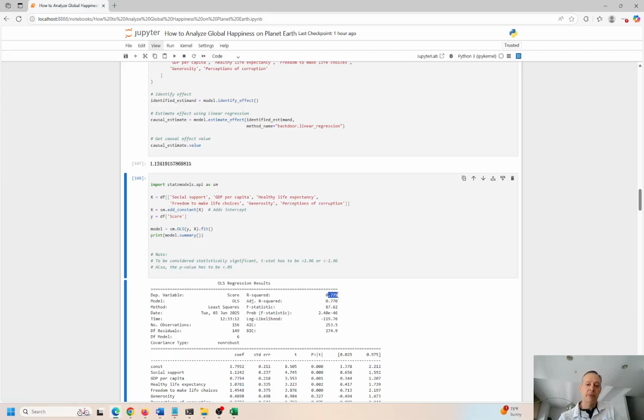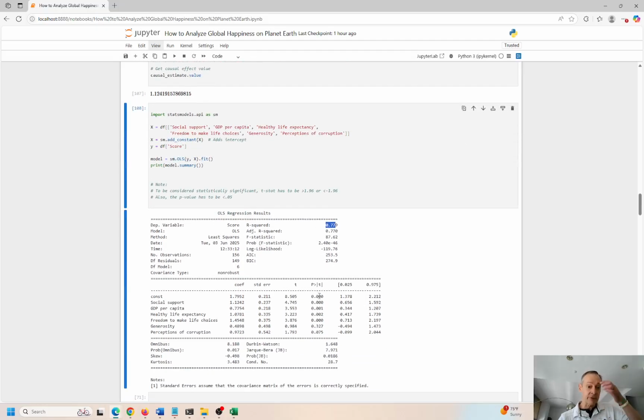We see almost 0.80, so 80% of the time the model is going to make accurate predictions. Again, these are the features we're looking at. We have social support, and that has a p-value of 0.00 and a t-statistic greater than 1.96. To be considered statistically significant, we want a high t over 1.96 and a low p less than 0.05.